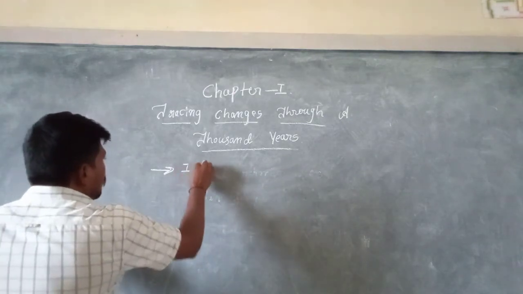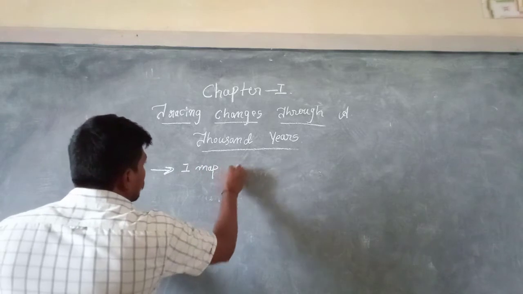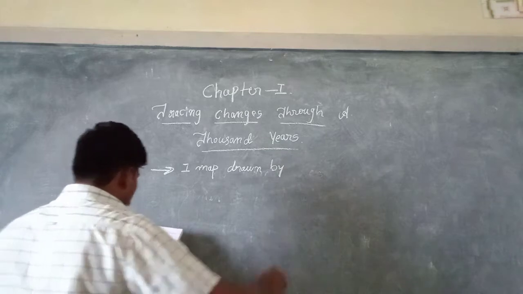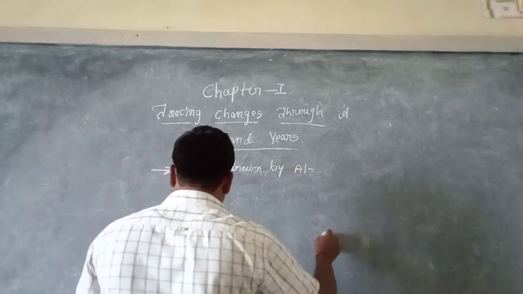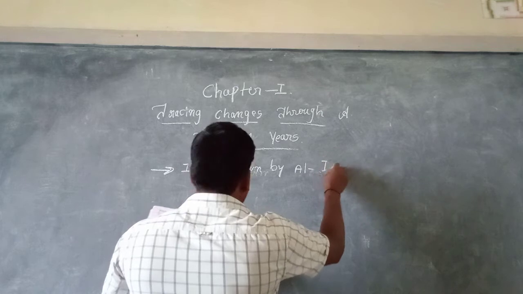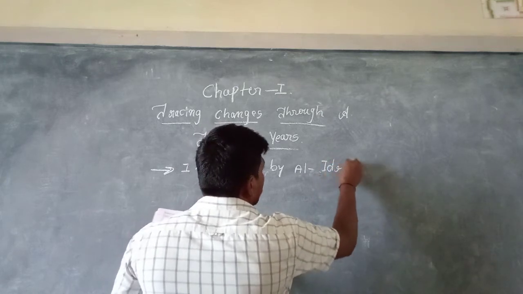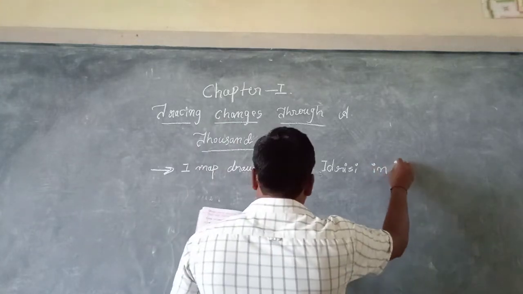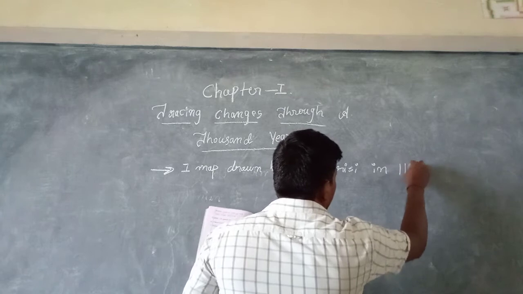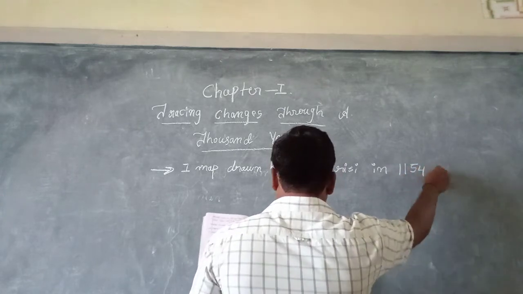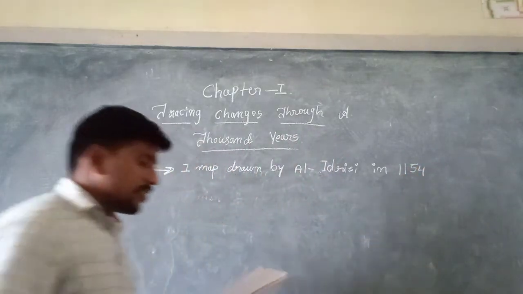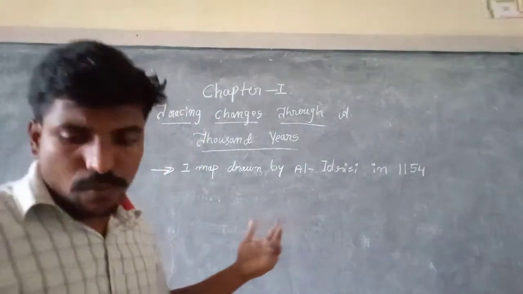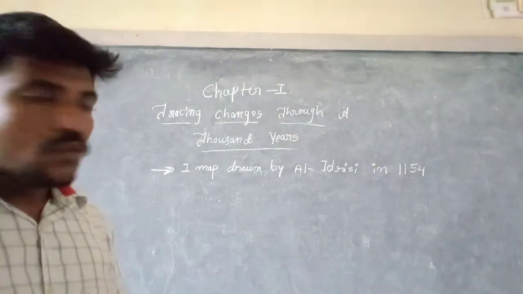So the first map was drawn by Al-Idrisi in 1154, right? So in the sense, what happened, children? It is approximately in the 12th century, right? In the 12th century, what happens? The one person, who was that?